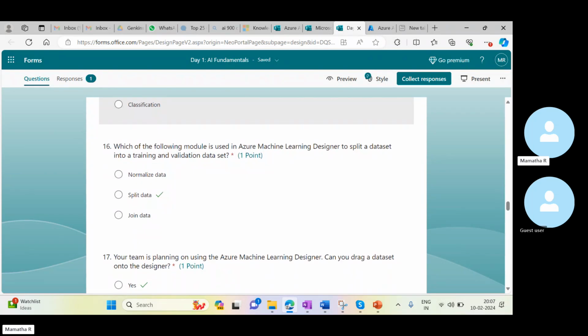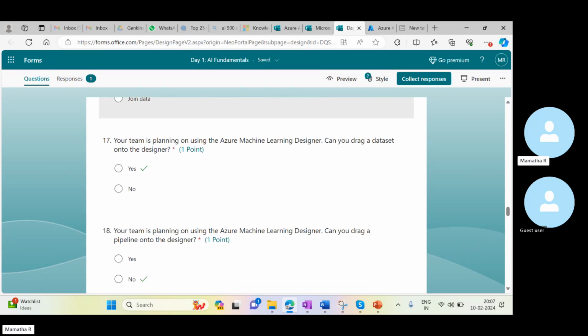Next one: which of the following modules is used in Azure Machine Learning Designer to split a dataset into a training and validation dataset? The Split Data module. We need to use the split data feature. By dragging this, we can split the data into different fractions, whatever percentage I want to use for training, and whatever percentage of the dataset I want for evaluation.